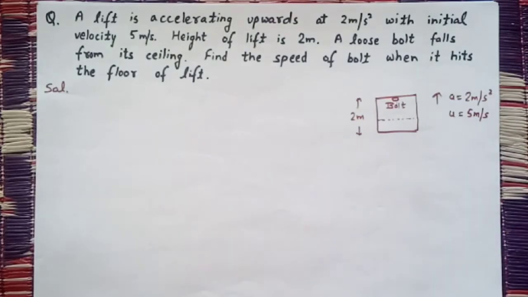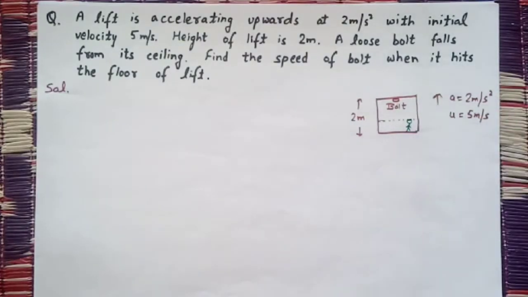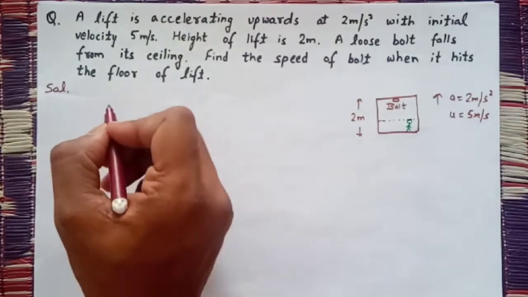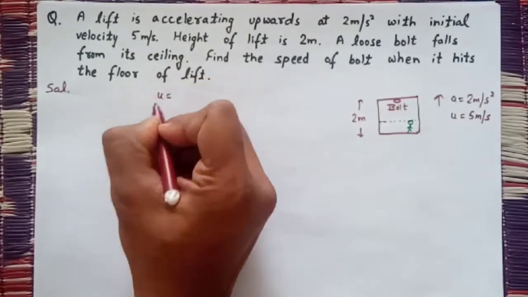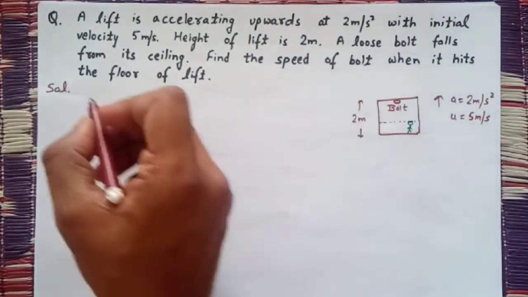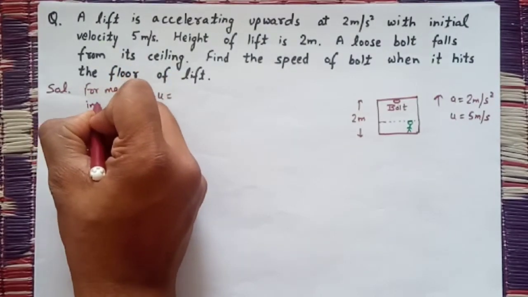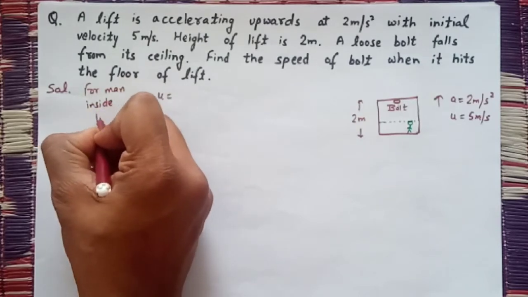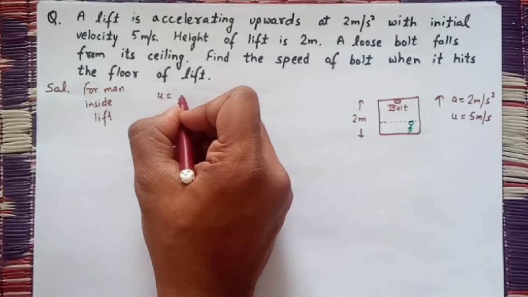Considering a man inside the lift who is observing the bolt, what is the initial velocity of the bolt for the man inside the lift? The initial velocity of the bolt u will be 0.